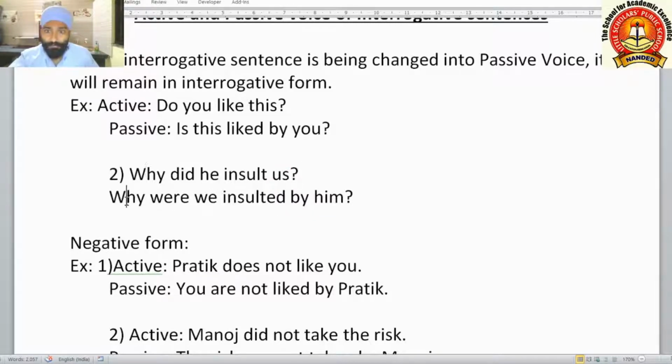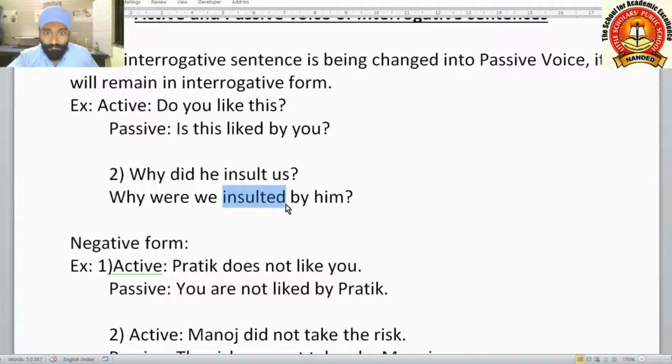This WH word we are keeping as it is, why. Then we are using the helping verb suitable to the tense and the subject. Why were? Were we are using here because we will be the subject here. Here the object was us. It became the subject in the passive voice. We. Why were we insulted?